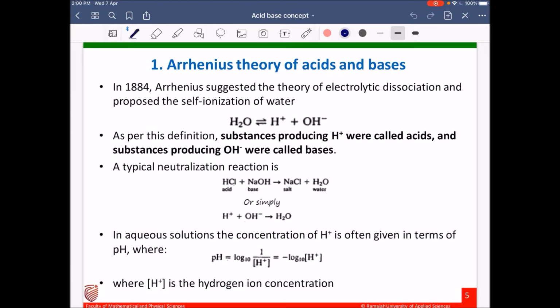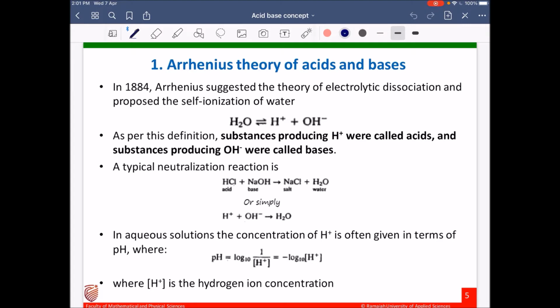First, the Arrhenius theory of acids and bases. In 1884, Arrhenius suggested the theory of electrolytic dissociation and proposed self-ionization of water. Here you can see the equation. Water dissociates into hydrogen ion and OH minus ion. As per this definition, substances producing hydrogen ions were called acids and substances producing OH minus ions were called bases.